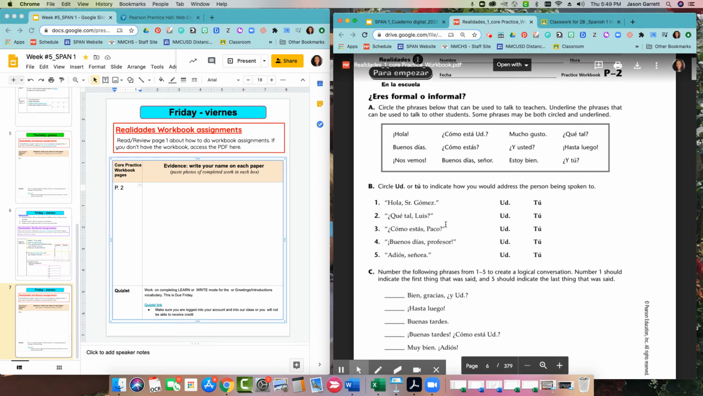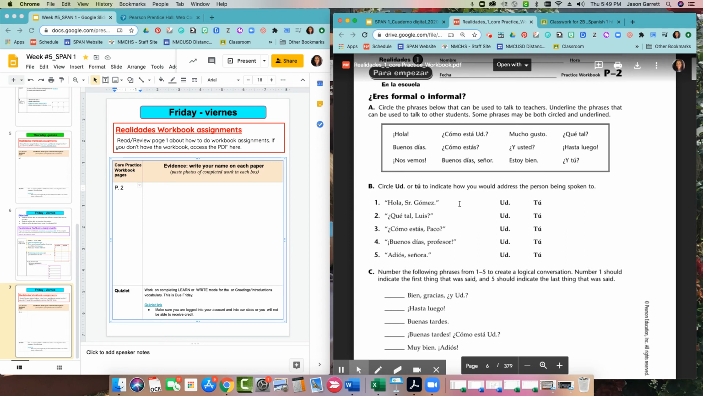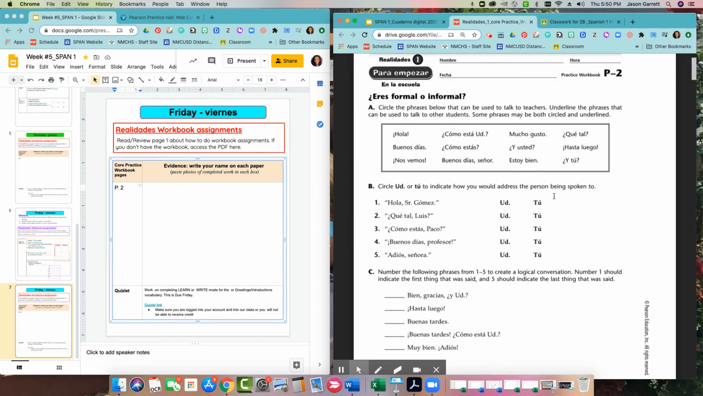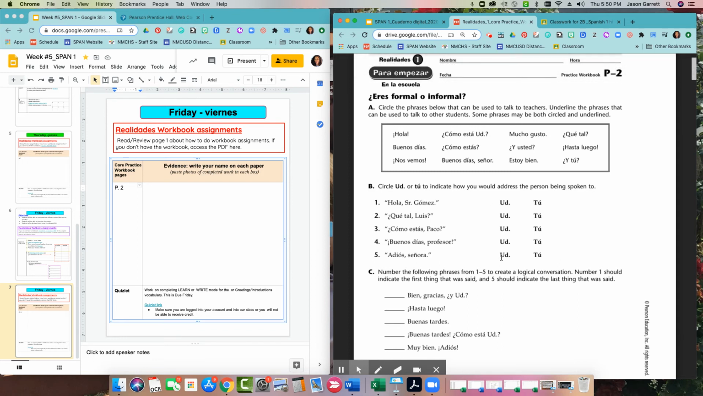On part B, you're going to copy down these phrases 1, 2, 3, 4. So you're going to number your paper 1, 2, 3, 4, copy these down, and then next to it, decide whether this phrase is addressing someone as usted or as tú. If you're doing it on the workbook, you just circle. Is that usted or is that tú?